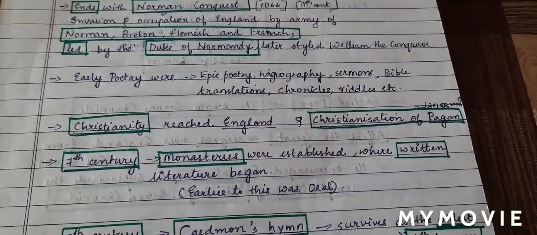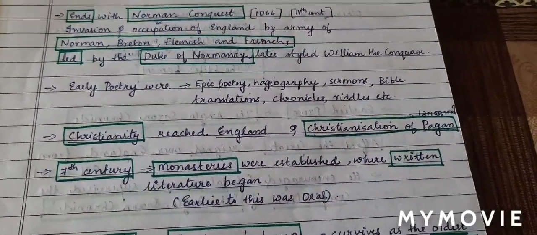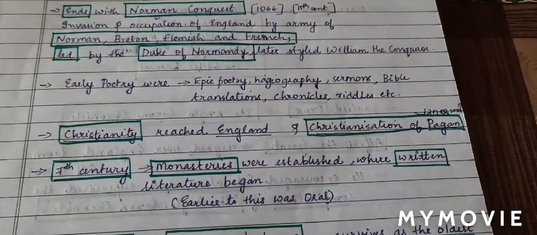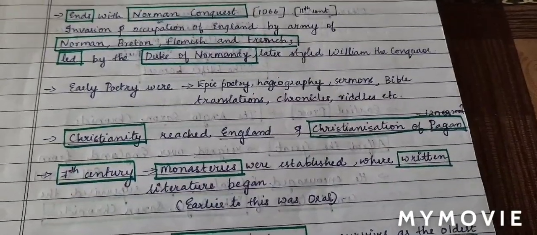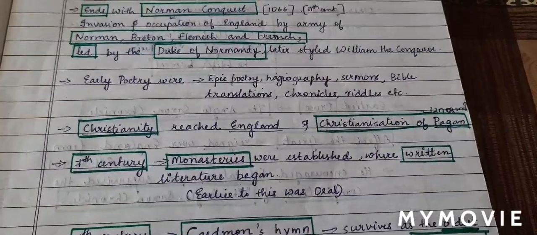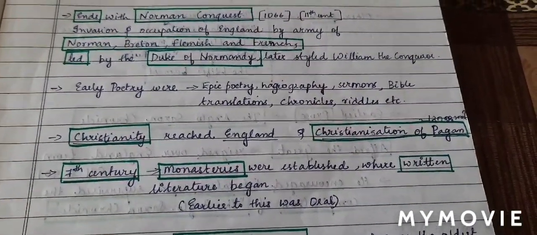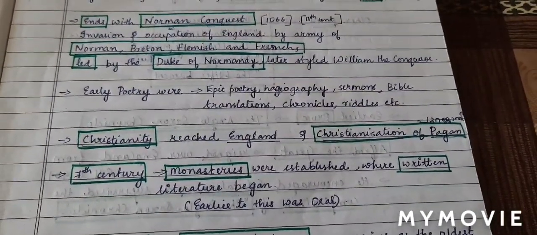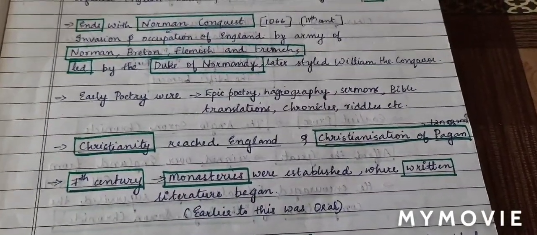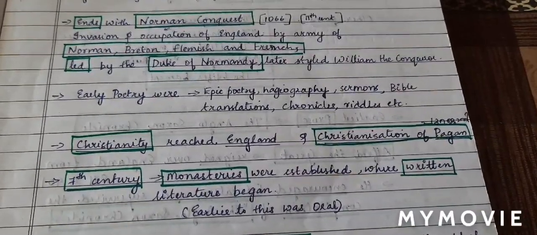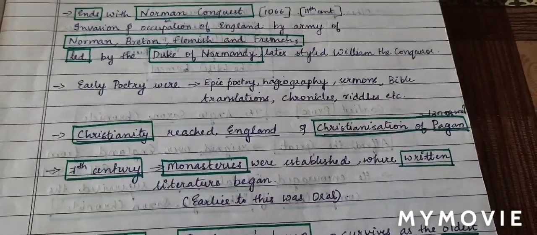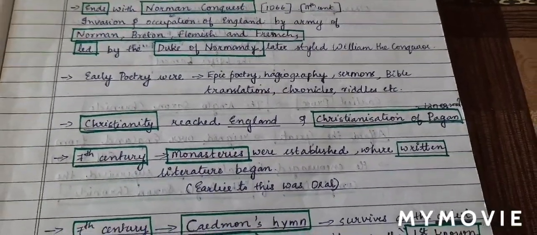The next point is, monasteries were established in 7th century. So which century? 7th century. Monasteries were established where written literature began. So written literature began in 7th century. That is another question. Before 7th century there were only oral poetries or sermons or Bibles, and everything was oral. So in 7th century written literature began and monasteries were established.